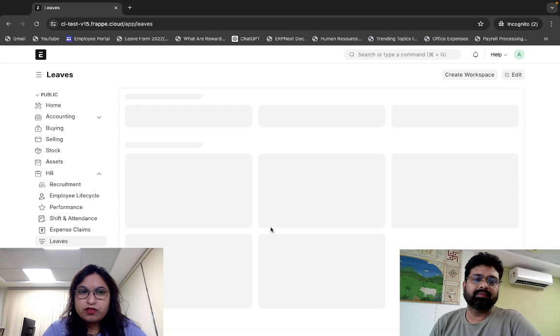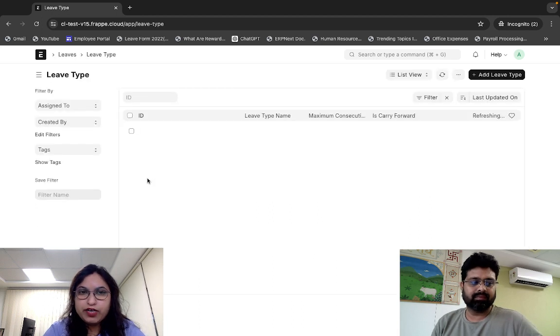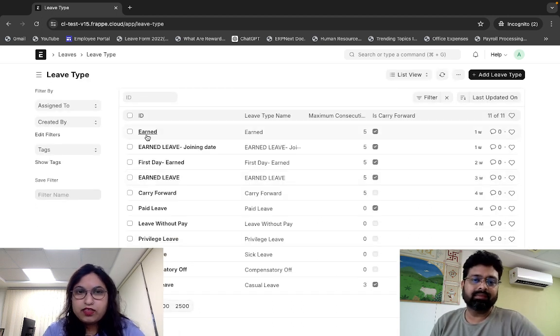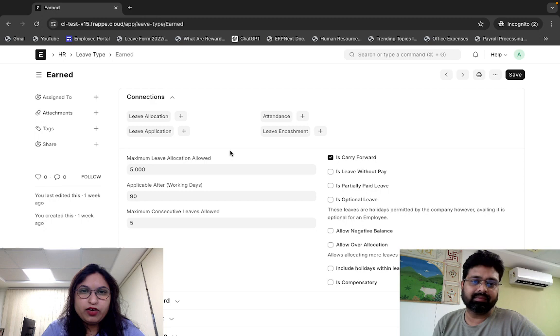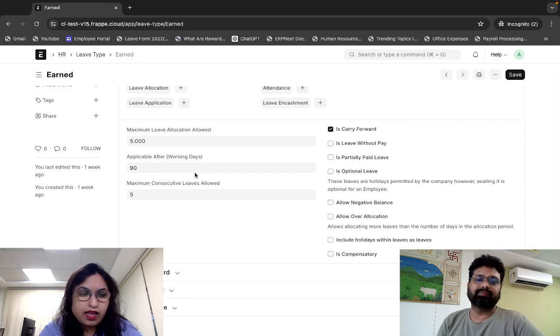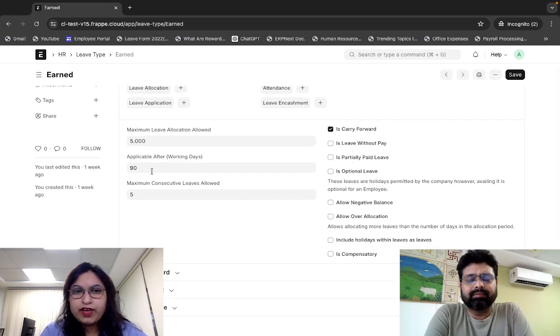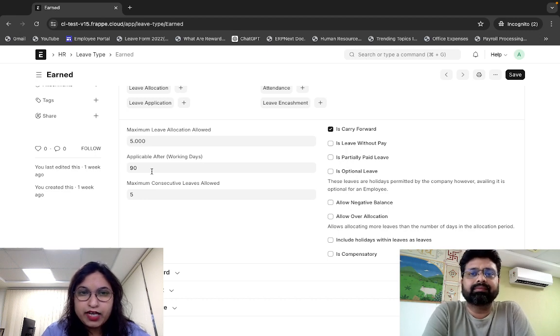Before allocating the leave, you need to create the leave type, which will be Earned Leave. I have already created one. This is the Earned Leave leave type. While creating it, you need to put in all these details as asked. I have added that this leave type will be applicable after 90 days.